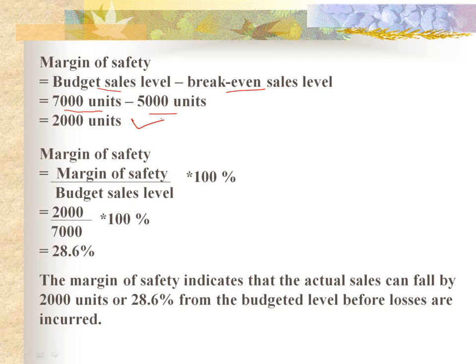When we have to calculate it in percentage, then it will be 2,000, that is margin of safety, divided by budgeted sales level, that is actual sales level, 7,000, whichever is given to you. 2,000 divided by 7,000 into 100 comes to be 28.6%. So the margin of safety indicates that actual sales can fall by 2,000 units or 28.6% from the budgeted level before losses are incurred. Thank you.